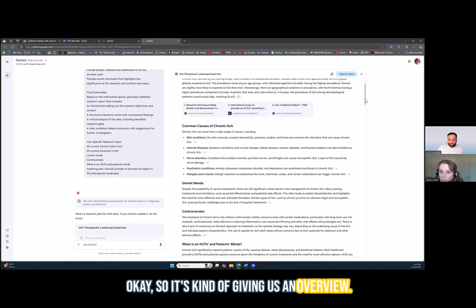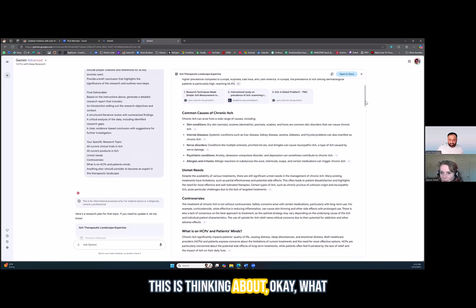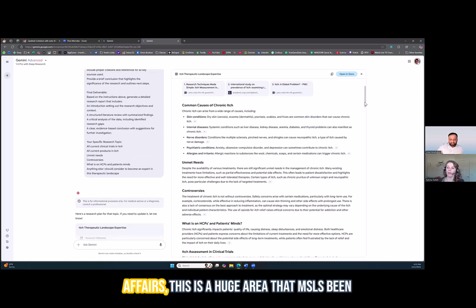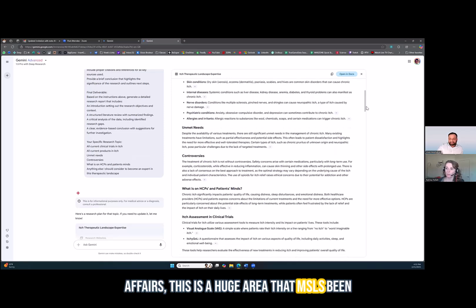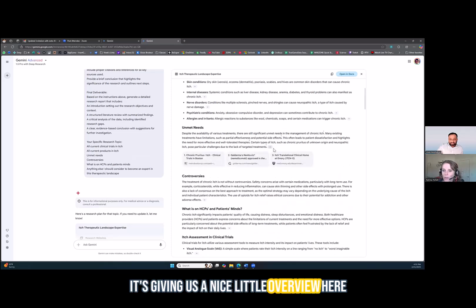Okay, in terms of what we have, it's kind of giving us an overview. So we're seeing common causes of chronic itch. I think one thing that's cool about this is thinking about what patients are saying to their doctors, or what kind of conversations doctors are having with patients around this. Also, we have this nice little spot on unmet needs. We know that in medical affairs, this is a huge area that MSLs spend a lot of time on, identifying and verifying the unmet need. And so it's giving us a nice overview here with some references so that you can check those.